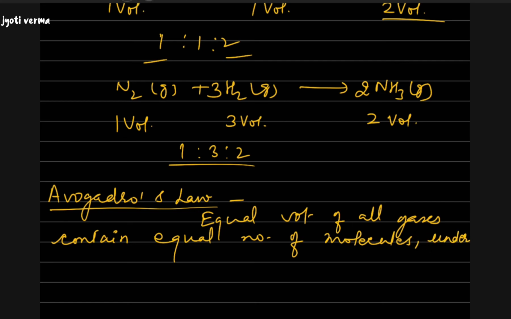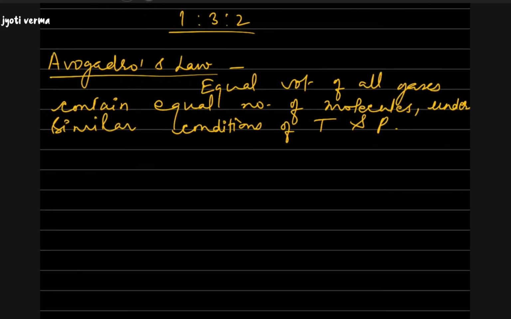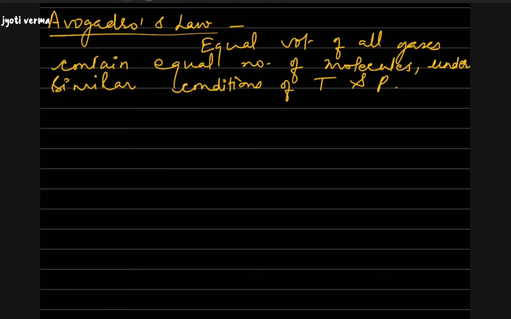Under similar conditions of temperature and pressure, or we may say at constant temperature and pressure, equal volumes of all gases contain an equal number of molecules. Whether you take 1 liter of hydrogen or 1 liter of oxygen, if both are taken at the same temperature and pressure, they will contain the same number of molecules.